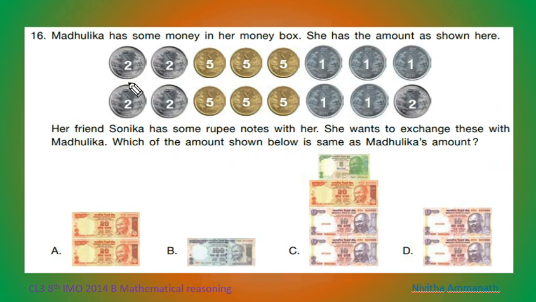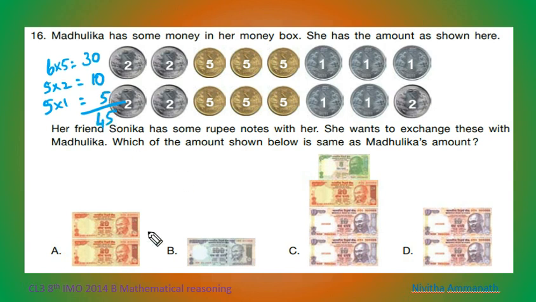So how many here? Here how many 5s? 1, 2, 3, 4, 5, 6. 6 5s are how much? 30 rupees. Then 2s: 1, 2, 3, 4, 5. 5 2s is 10. Then how many 1s? 1, 2, 3, 4, 5. 5 1s means 5. So how much? 30 plus 10, 40. 40 plus 5, 45.